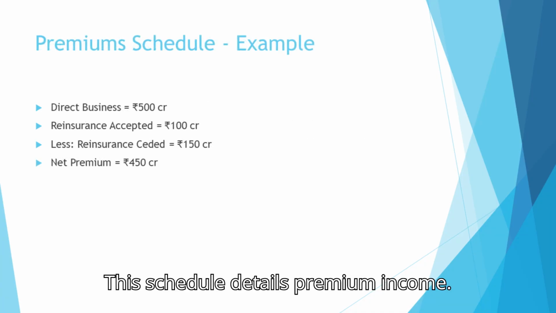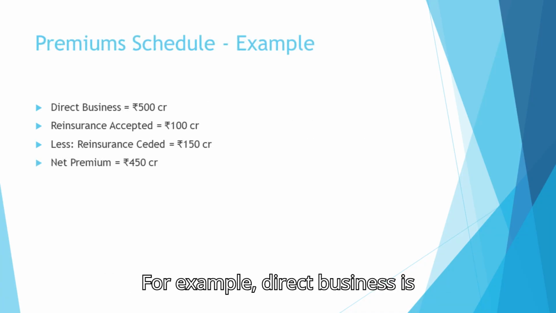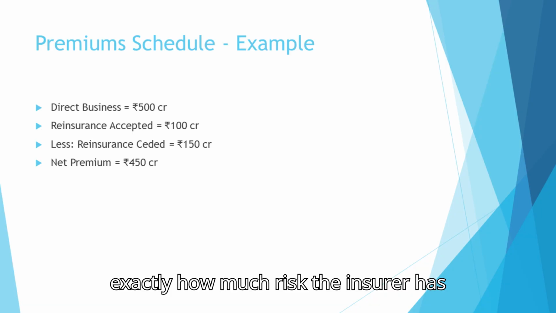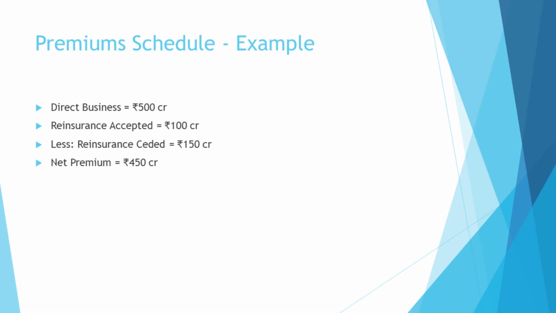This schedule details premium income. For example, direct business is 500 crore. Reinsurance accepted is 100 crore. Reinsurance ceded is 150 crore. So net premium is 450 crore. This shows exactly how much risk the insurer has retained.